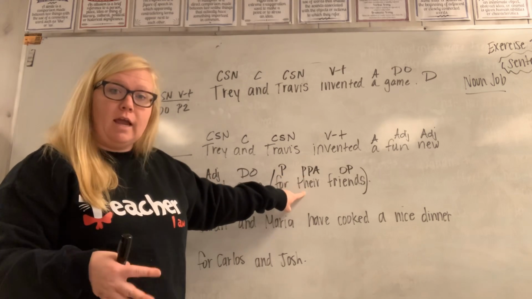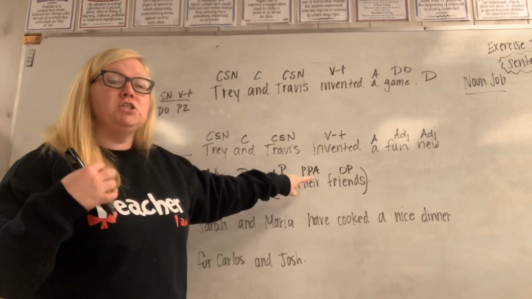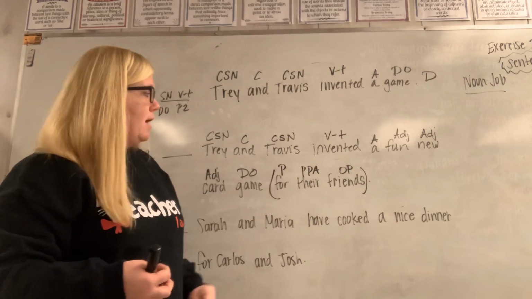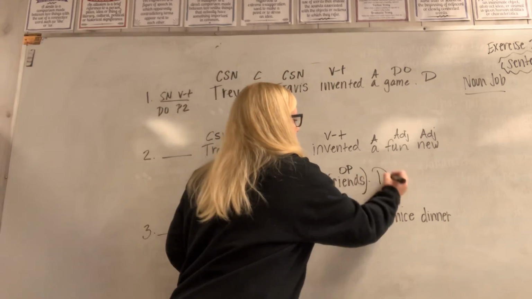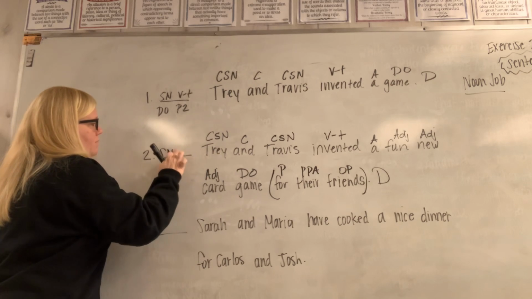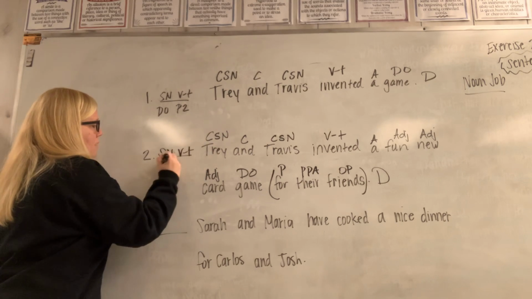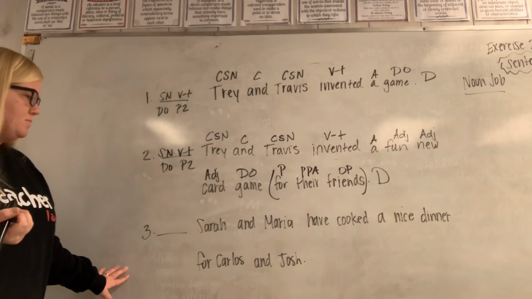Pronoun because the word their is a pronoun. And A because of adjective. It's describing whose friends they are. Okay? This again is a declarative sentence because it's a statement. So put a D at the end. And then we will mark the beginning the same way. Okay? Number 3.